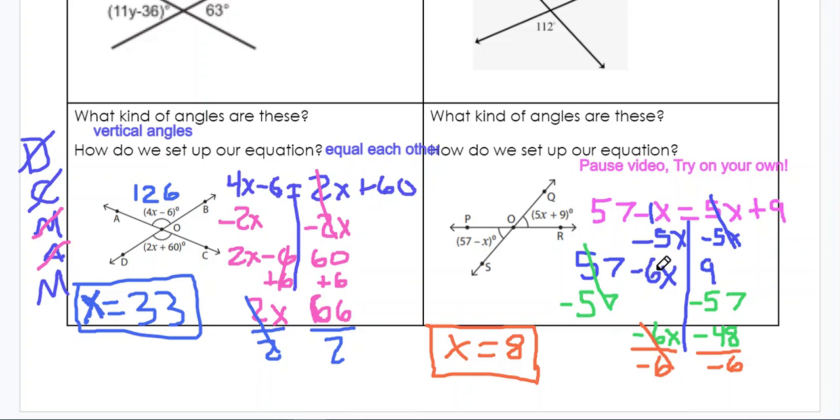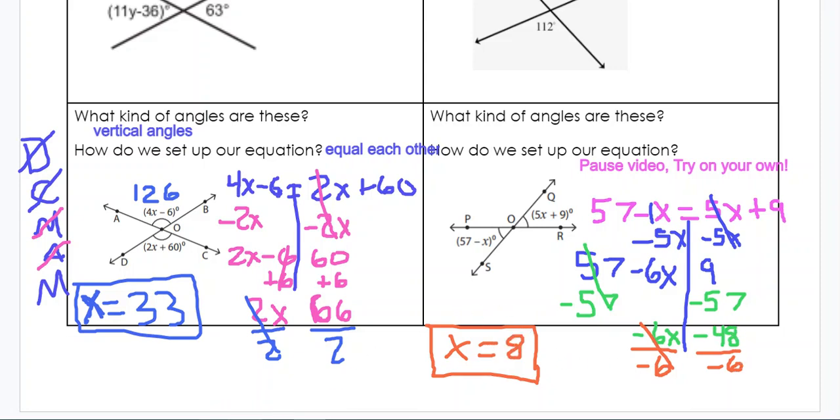I want to get this x by itself, so I want to get rid of that 57. That's a positive 57, so to get rid of it, I do a negative 57 or minus 57. And then 9 minus 57 is negative 48. And on this side, I'm left with negative 6x, so I divided it by negative 6. Negative 48 divided by negative 6 gives me 8.